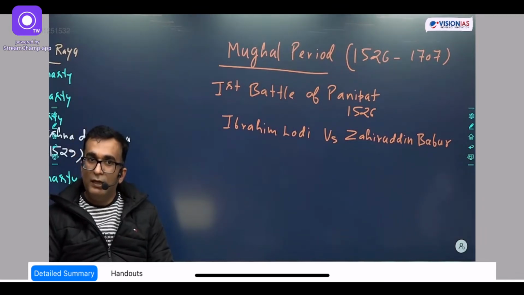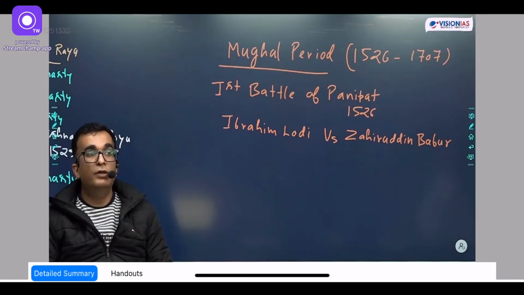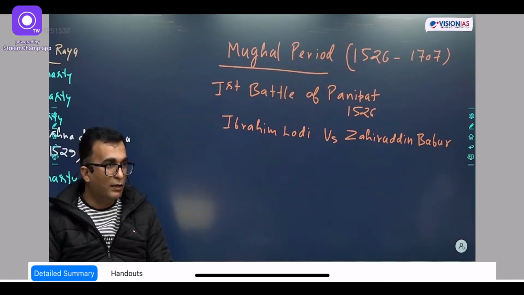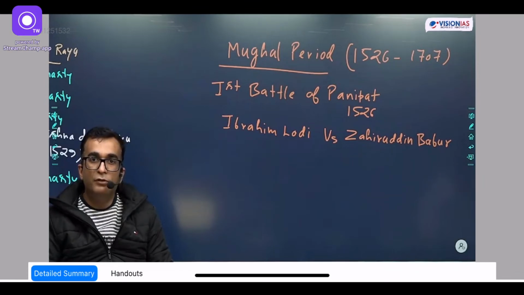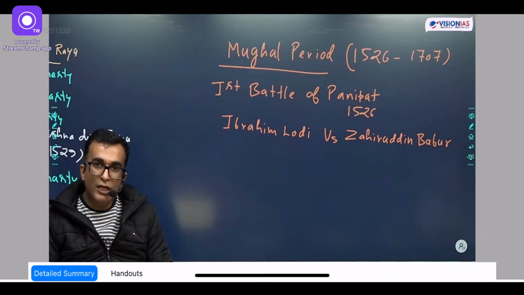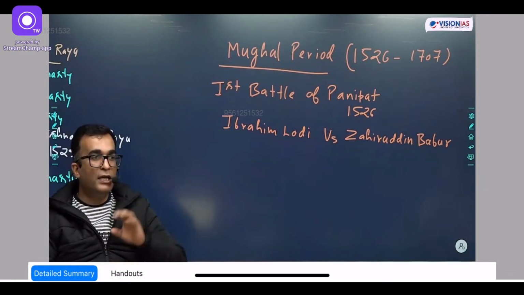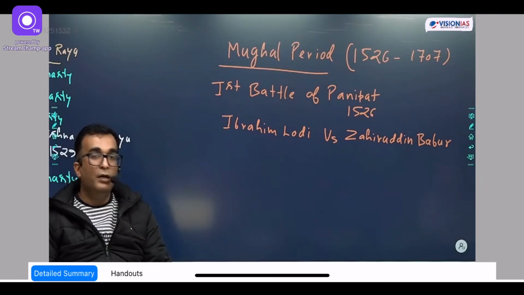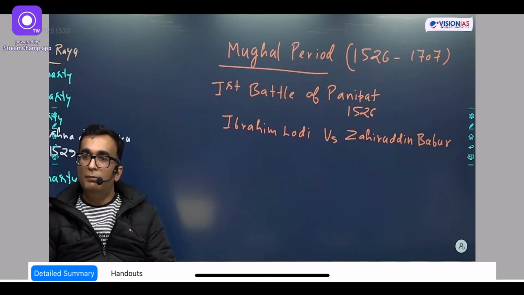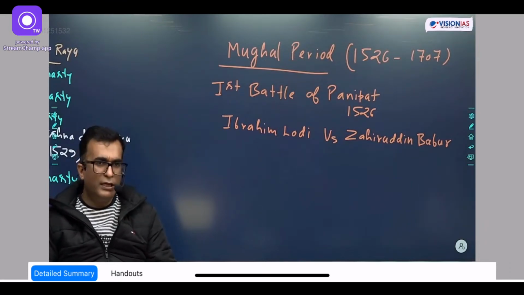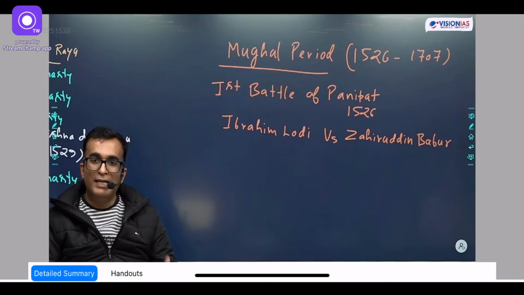So it is said that Daulat Khan Lodhi is the one who invited Babur to attack India, and Babur at this point of time was the ruler of Kabul. He was originally born and brought up in Uzbekistan, but then he was driven out of Uzbekistan and established his kingdom in Kabul, Afghanistan. Initially Babur was not ready, but later on he was ready, and he came to India.